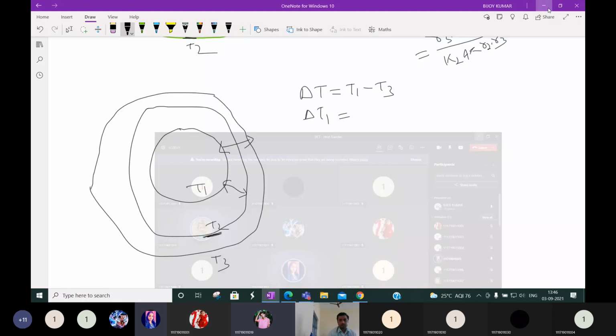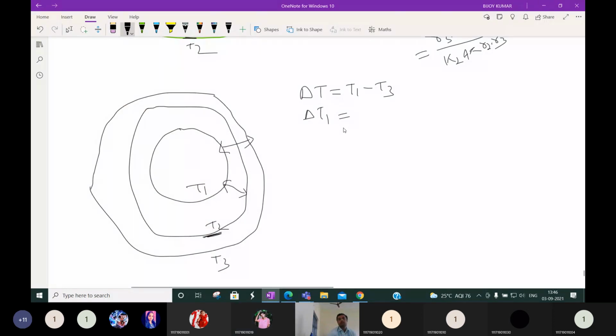Yes, sir. What is the delta T1 value? Delta T is the overall temperature difference. In the composite wall, what is the inside temperature and what is the outside temperature? That is T1 minus T3. Delta T1 is the temperature difference in the first wall, this one. T1 minus T2. Very good, because here the temperature difference is between T1 and T2.